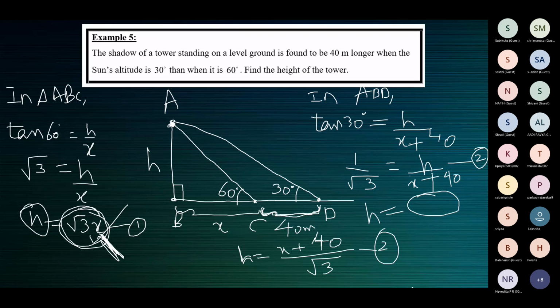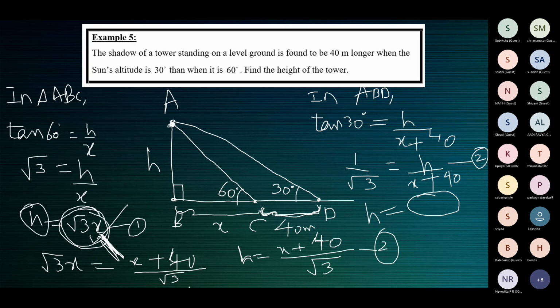So we have two equations now. Both expressions represent H. So H is equal to root 3x, and H is equal to (X plus 40) by root 3. So what do we do now? We can equate. So root 3x is equal to (X plus 40) by root 3. Correct? Yes, ma'am.